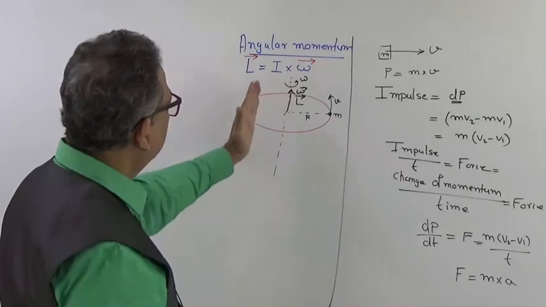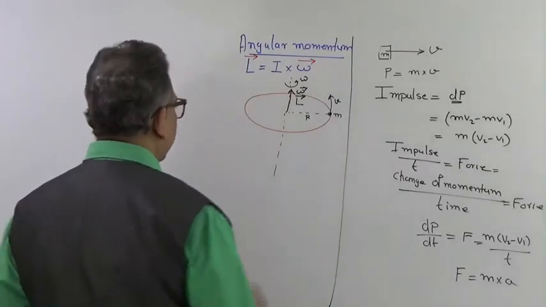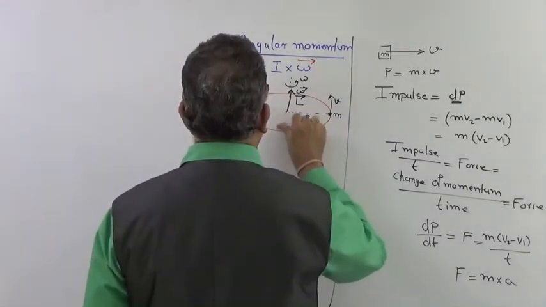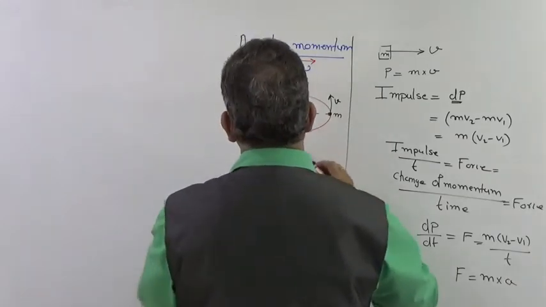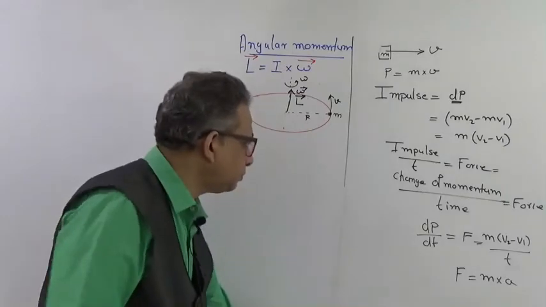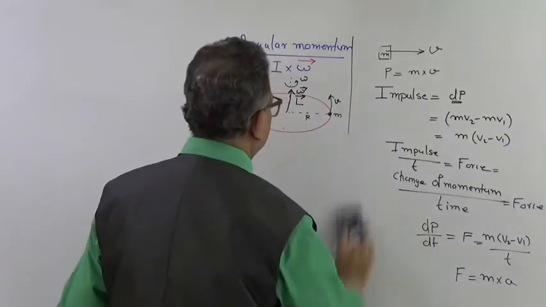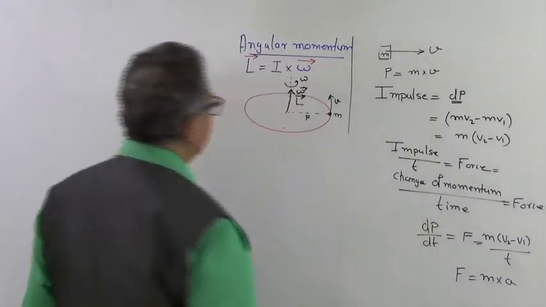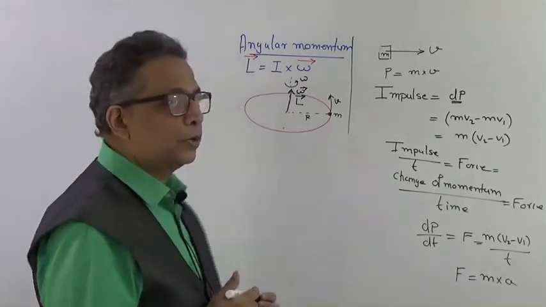Now this L has a lot of importance in terms of the property of a rotating body.